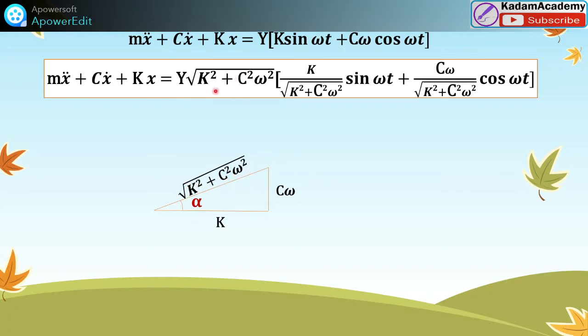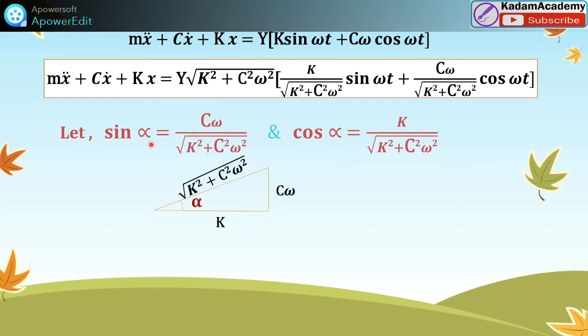We introduce this in the equation, and we can write sin alpha as c omega by under root of k square plus c square omega square, and cos alpha is equal to k upon under root of k square plus c square omega square. From this triangle we can write this relationship.